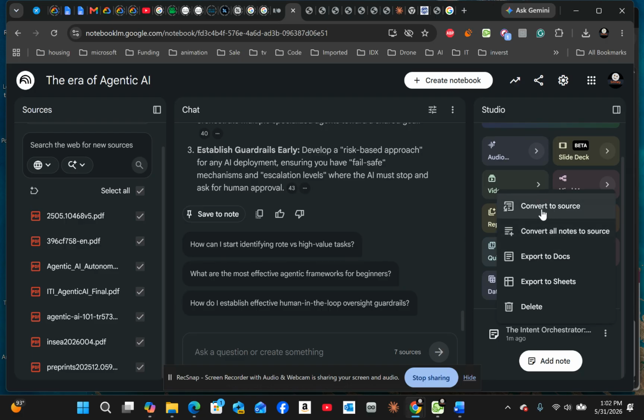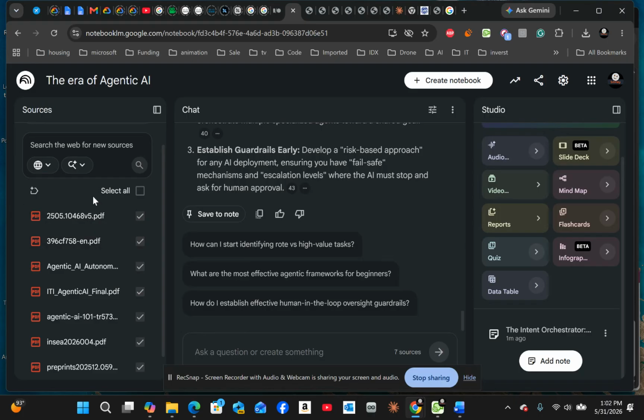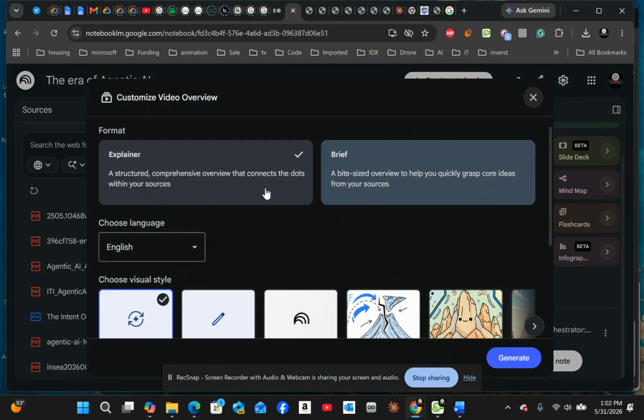So if I wanted to convert it to source, I can just click, send it back to source, or convert all notes to source. So if I have more than one note, I can also send this as a source. As you can see, it added the notes right there. And then I can, if I wanted to, generate this as a video explainer or brief.